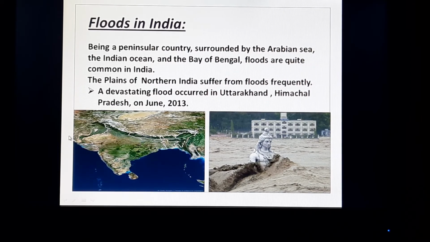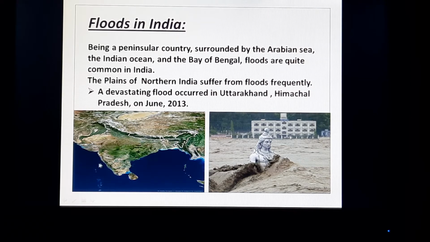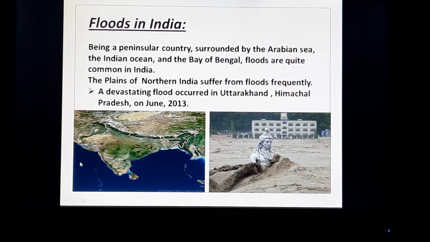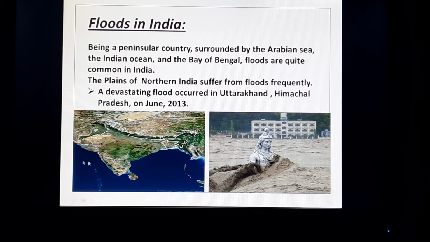That shape is called peninsular India, when 3 sides of the country are surrounded by water bodies, and due to that reason there is very frequent flood in the coastal areas like Kerala, Tamil Nadu, Andhra Pradesh, Mumbai, Maharashtra. All these are flood prone regions, and the northern plain is also a flood prone region.